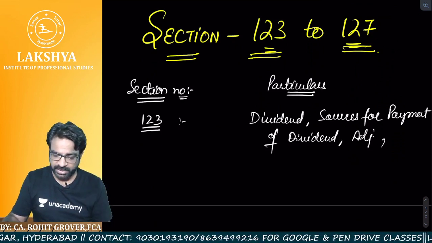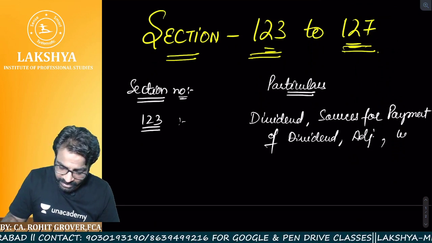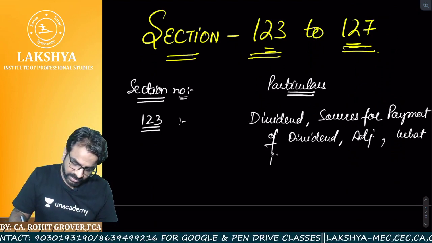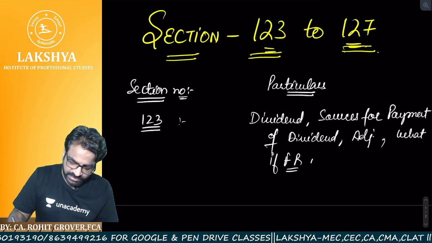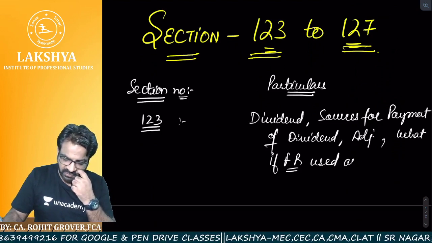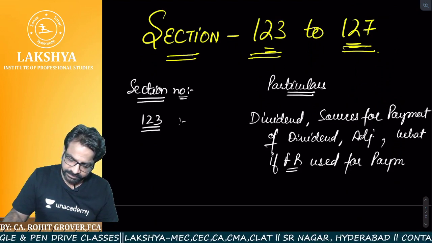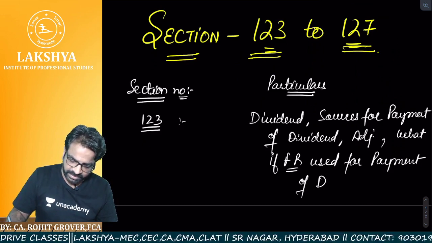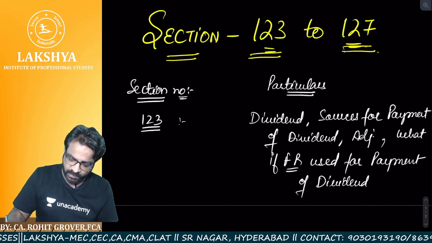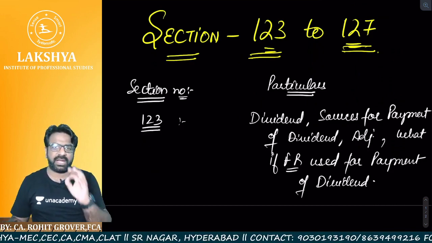And most importantly, we are going to understand what happens if free reserves are used for payment of dividend. Everyone clear? So this is what section number 123 is going to give us an idea about.